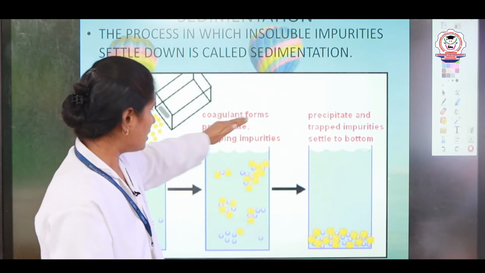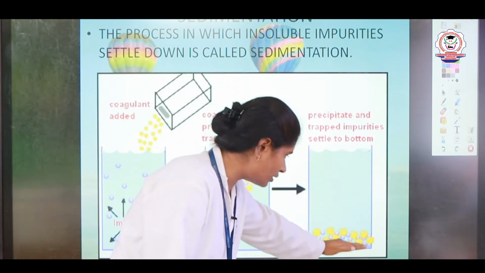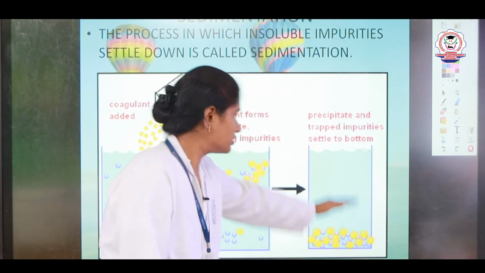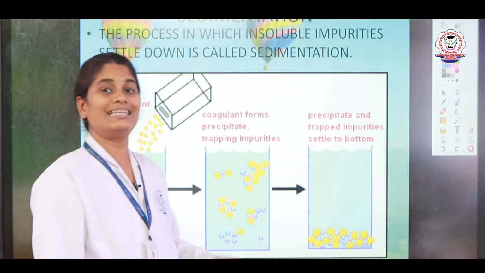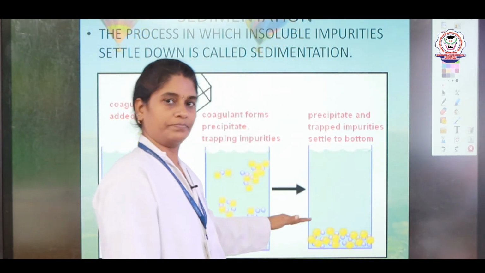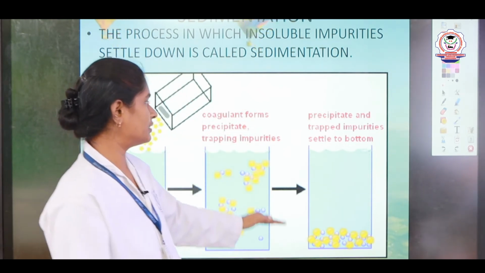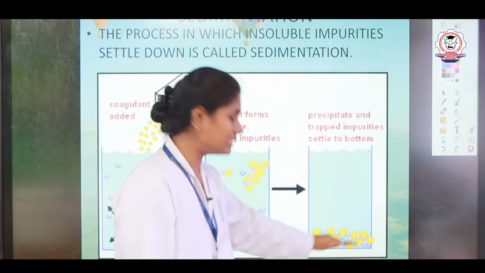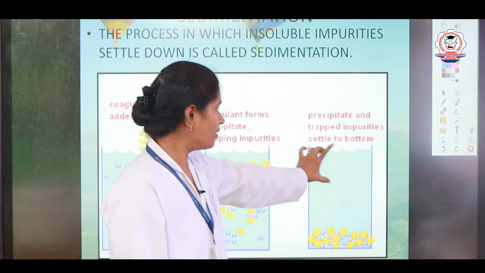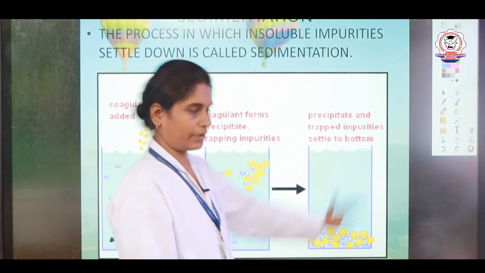This process we call sedimentation. So, sedimentation is nothing but settling down of impurities, thereby leaving the water on the top of it.